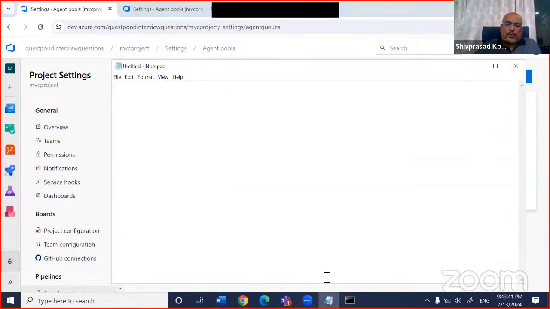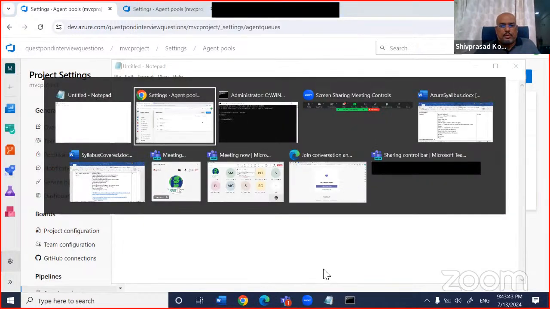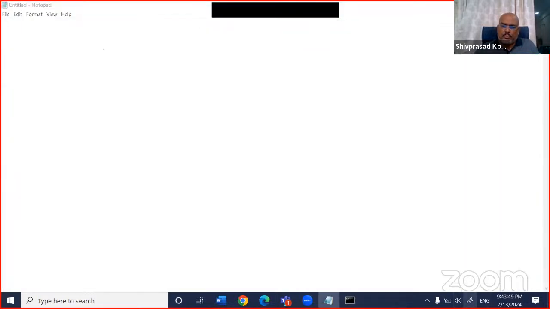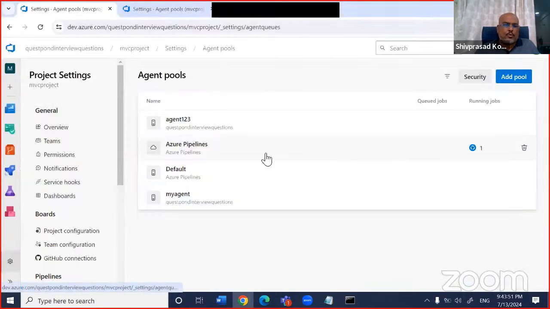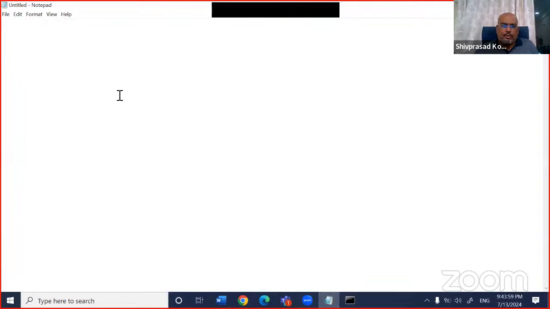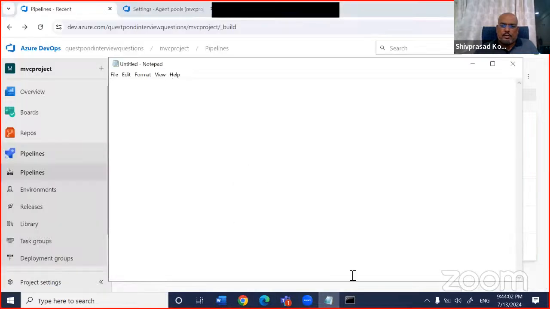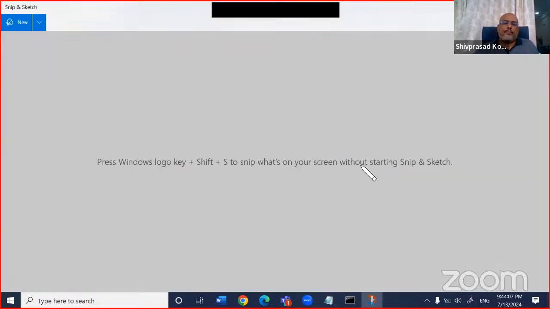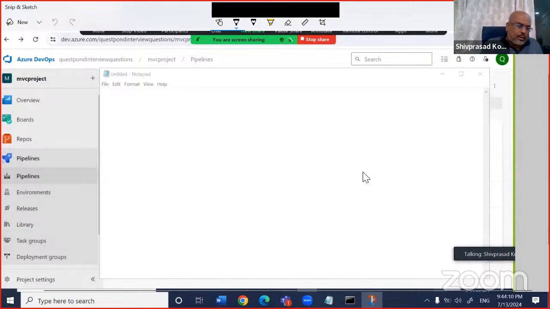So I'm just trying to create a diagram of what this whole Azure DevOps is, right? Let me try to create a diagram out here of whatever we have learned, and then I will go for the questions. So if I try to create a diagram out here, of how everything is running, okay? So look at it. This is how it is, and then this diagram will be the base which you can refer to further.